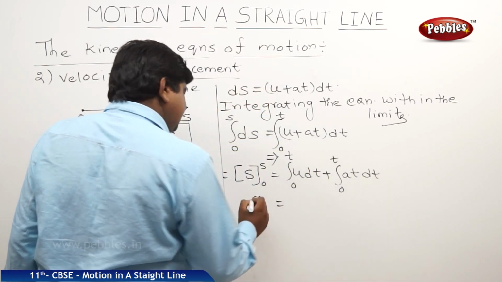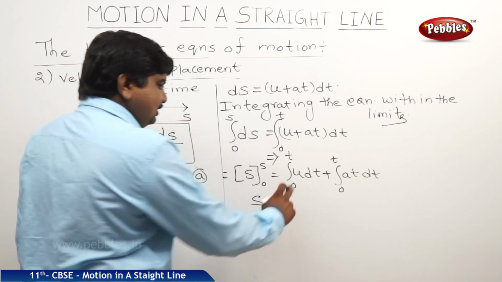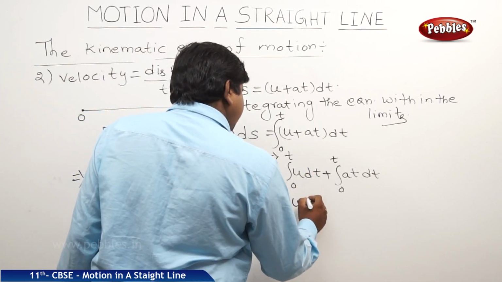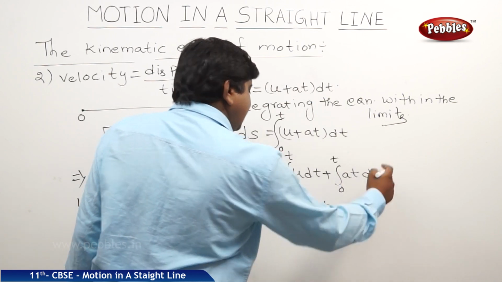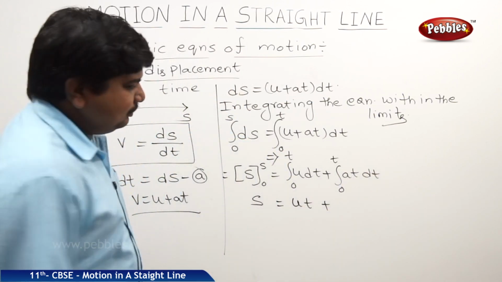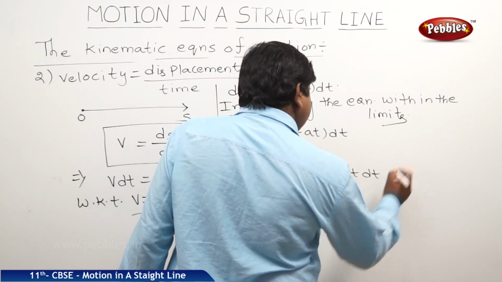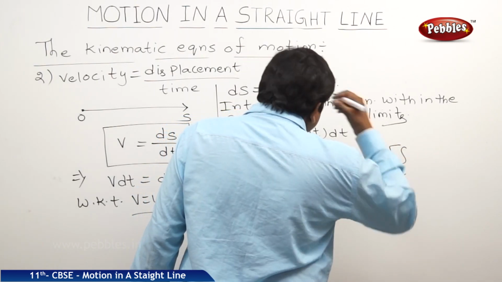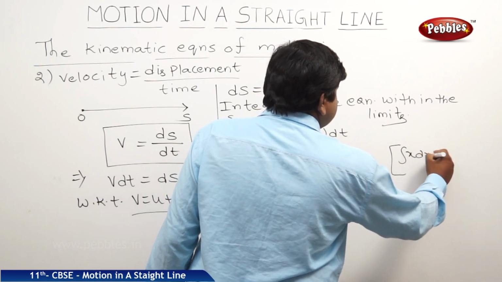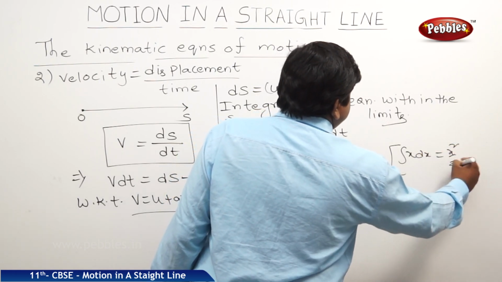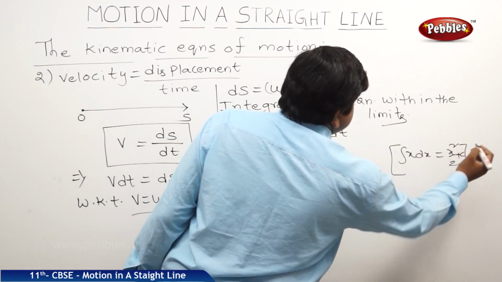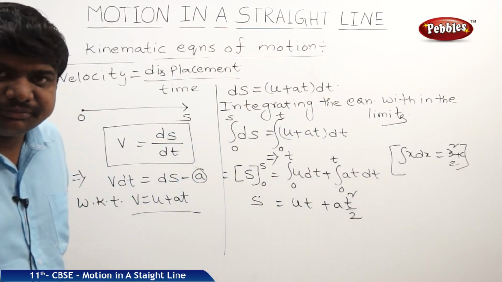So this will be s on the LHS of the equation. u dt will become u into t, plus at dt is a into t square by 2, because integral x dx is equal to x square by 2 plus c, where c is the integral constant.